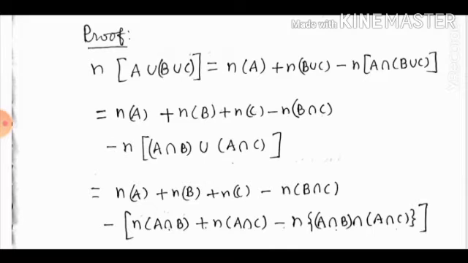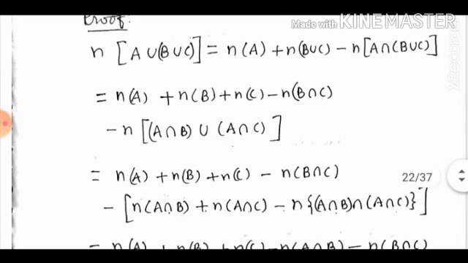n of A intersection (B union C). Here intersection distributes over union, so we can write (A intersection B) union (A intersection C), which is equal to n(A) plus n(B) plus n(C) minus n(B intersection C). Now here A intersection B is set X, A intersection C is set Y. So we have n(X union Y), which is n(X) plus n(Y) minus n(X intersection Y).